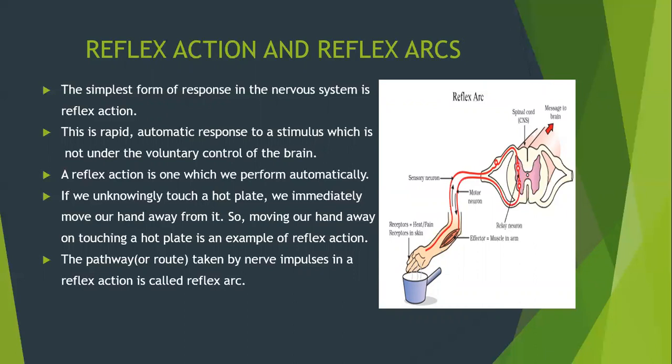A reflex action is one which we perform automatically. If we unknowingly touch a hot plate, as you see in the diagram, we immediately move our hand away from it. So, moving our hand away on touching a hot plate is an example of reflex action.